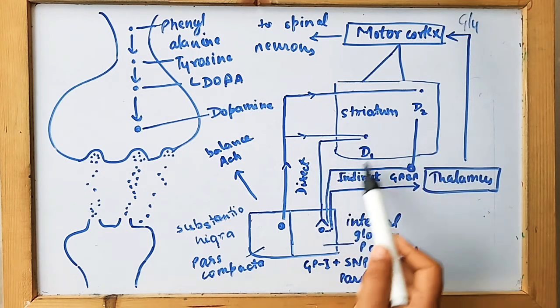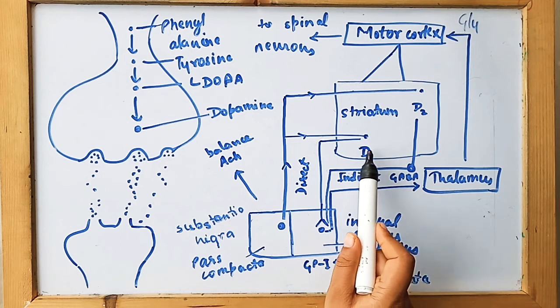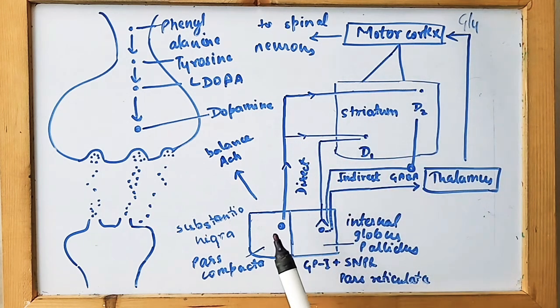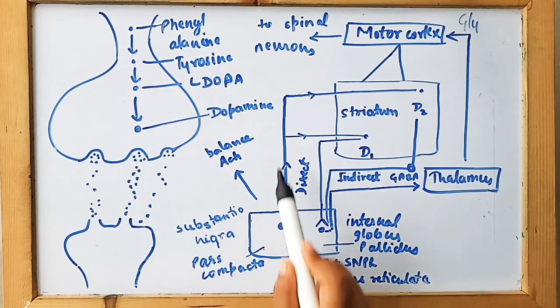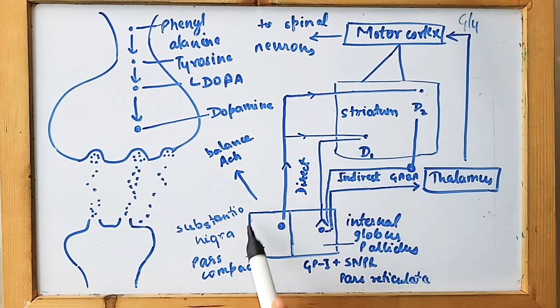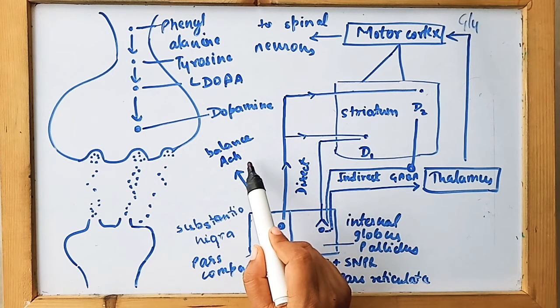Now let's see the basic mechanism of how these two receptors are activated and how the dopamine activation process takes place. The whole process starts from the substantia nigra pars compacta region. This region is responsible for the activation of D1 receptor and D2 receptor, as well as the balancing of ACH, that is acetylcholine.